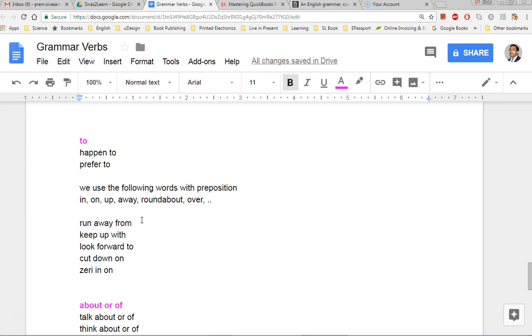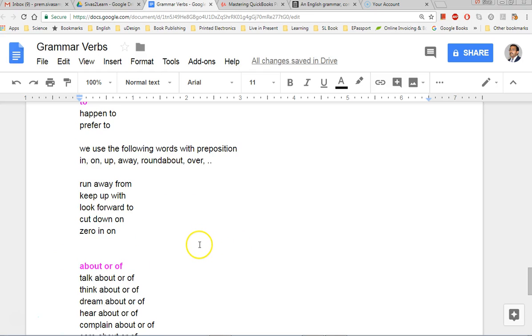We use the following words with prepositions. For example, run away from, right? So this is the base verb. Look at that, away from. Keep up with. When you make a sentence, you have to add everything here. Look forward to. Cut down on. Zero in on. So you have to be mindful and careful when you make sentences, right?